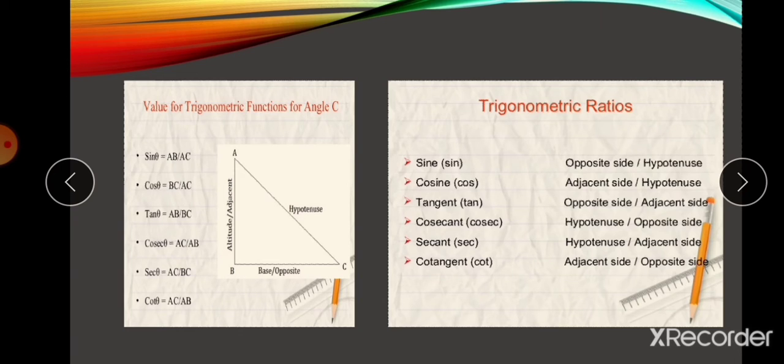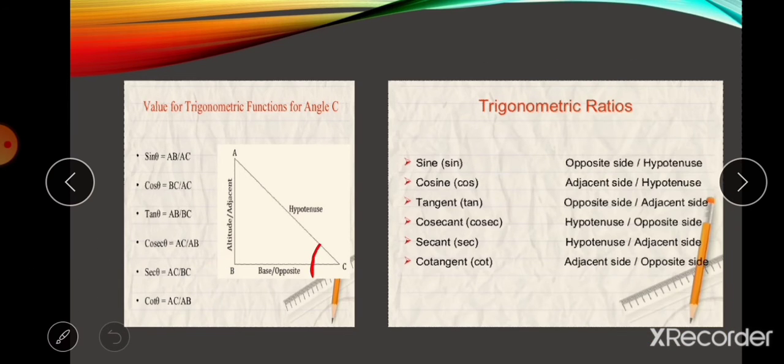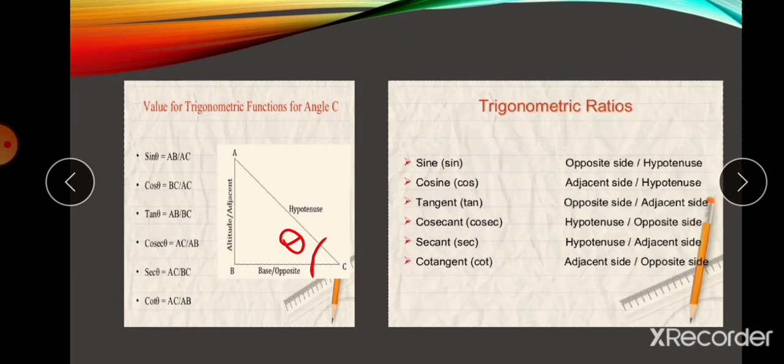You should remember this very well: in trigonometry there are six ratios. Sine is nothing but opposite side by hypotenuse. Now if you take this angle theta, the opposite is AB and the hypotenuse is AC.